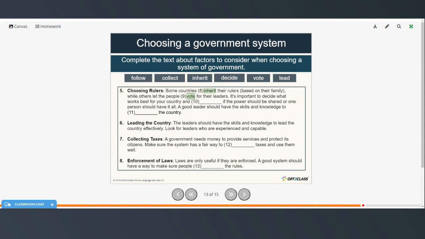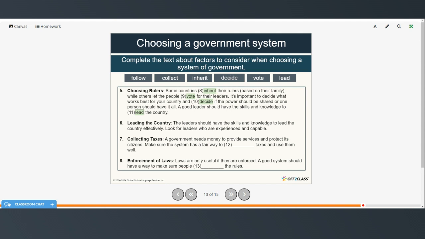It's important to decide what works best for your country and decide if the power should be shared or one person should have it all. A good leader should have the skills and knowledge to lead the country effectively. Look for leaders who are experienced and capable.